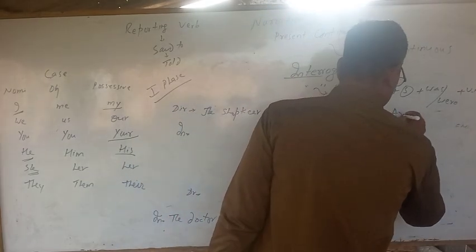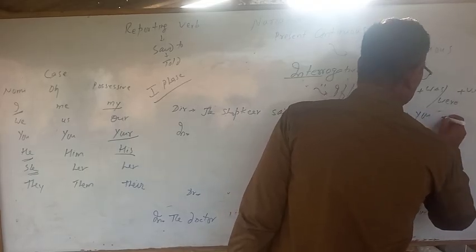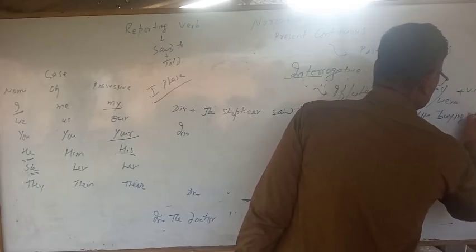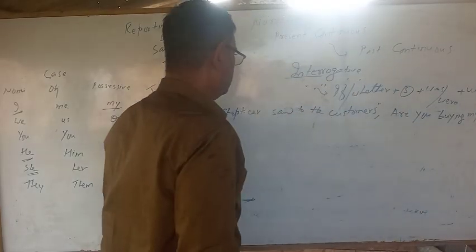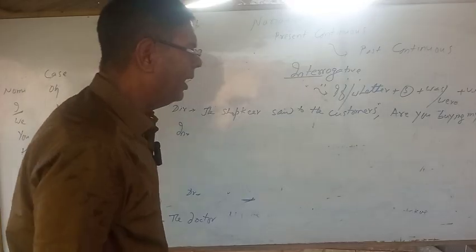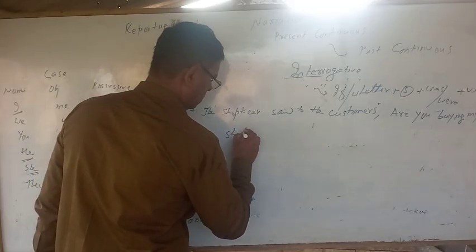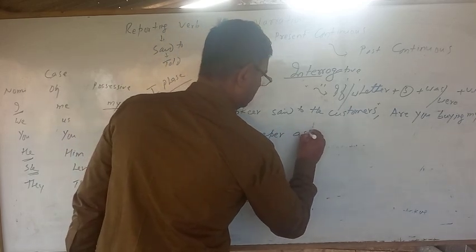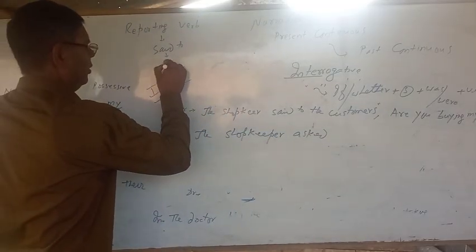The shopkeeper said to the customers, "Are you buying my goods?" These are the sentences of interrogative present continuous first phase. The shopkeeper asked the customers, it is in plural form. Okay, customers.